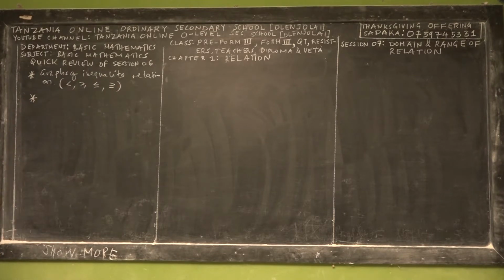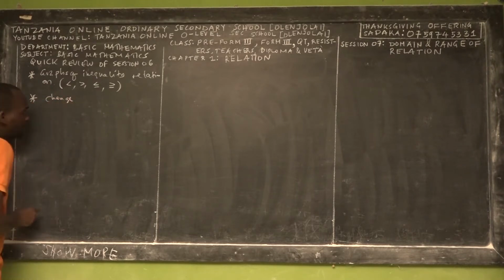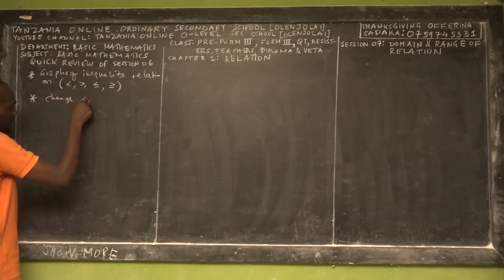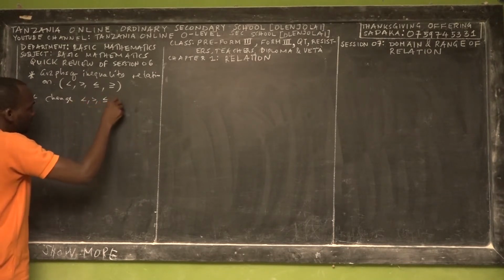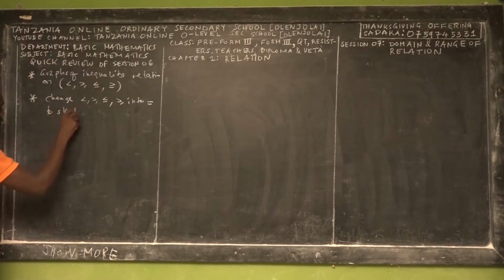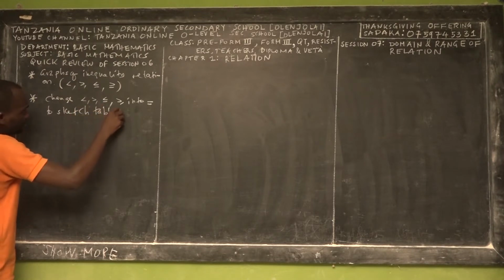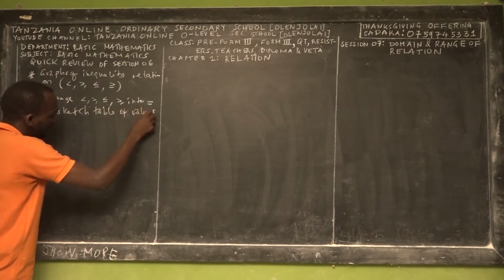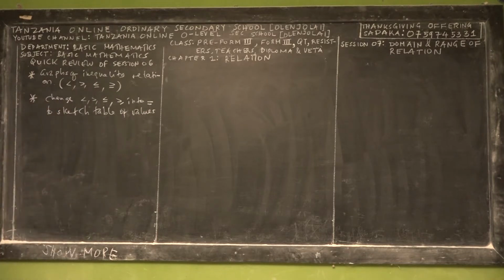What did we concentrate on? We told you that the first step is to change the less than or greater than sign into an equal sign, in order to sketch a table of values, or to find the y intercept and x intercept. That is one. Then two, after doing that, another thing we taught you is how you draw the lines.